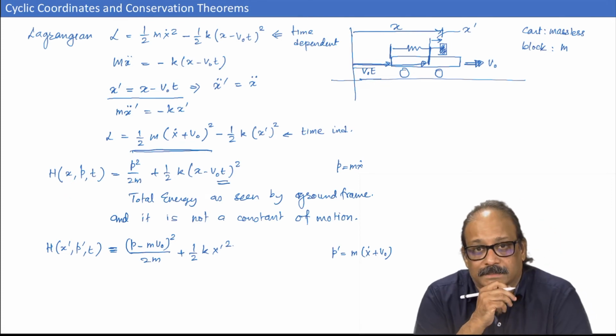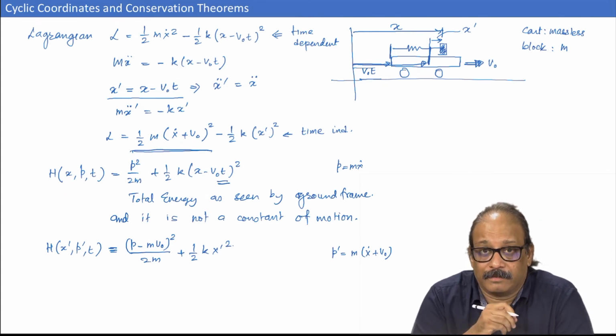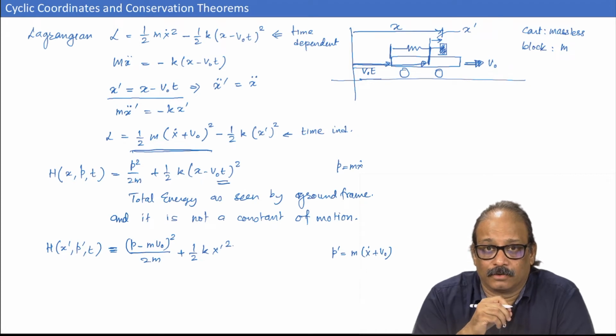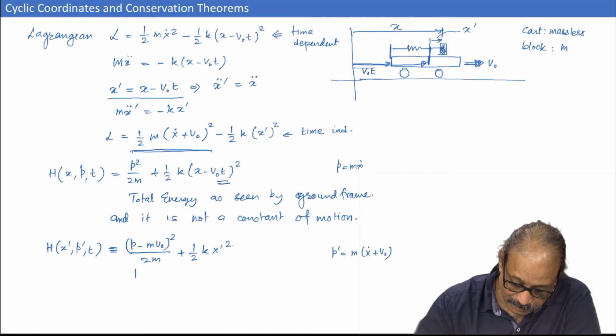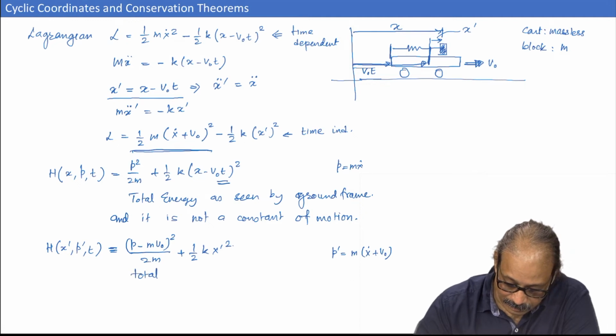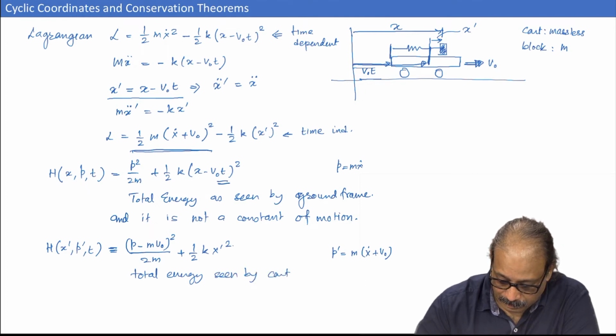Now, what is this? This Hamiltonian is a total energy seen by the cart frame. Okay.